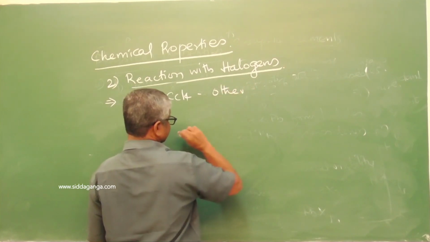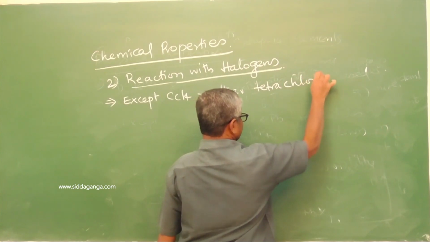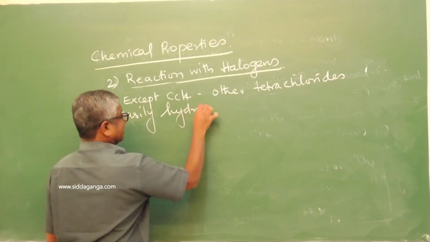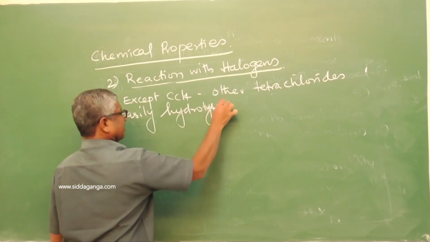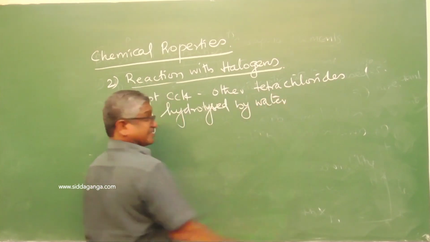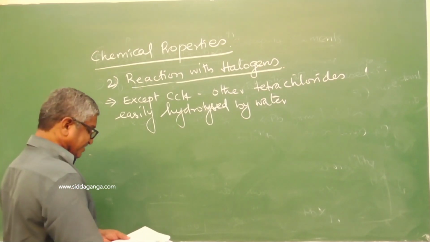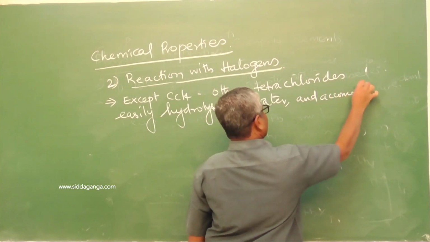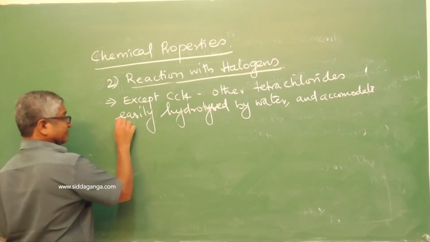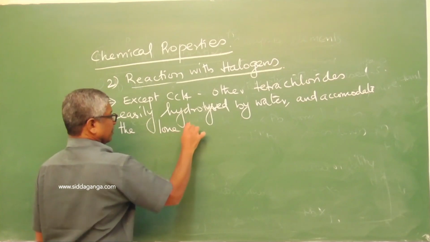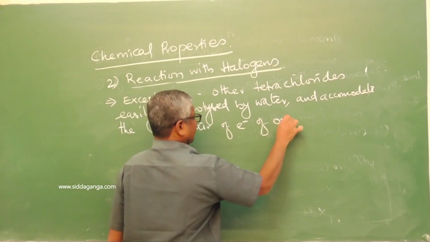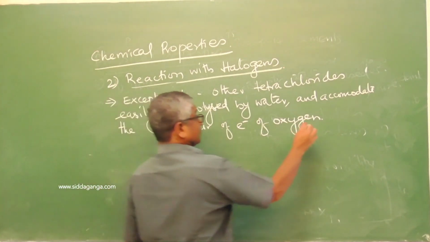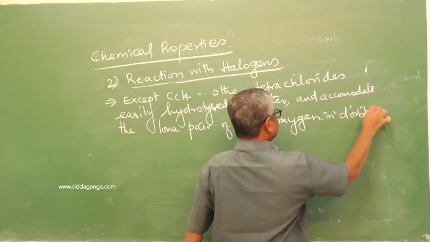They accommodate the lone pair of electrons of oxygen in the d orbital.